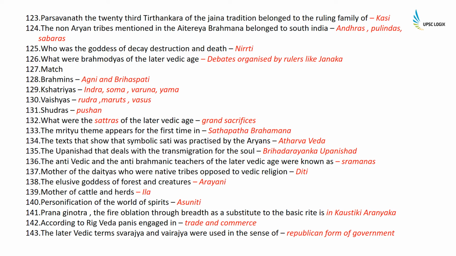Parsvanath, the 23rd Tirthankara of the Jaina tradition, belonged to the ruling family of Kasi. The non-Aryan tribes mentioned in the Aitareya Brahmana that belonged to South India were Andhras, Pulindas and Sabaras. Who was the goddess of decay and destruction and death? Nirriti. What were Brahmodyas of the later Vedic age?